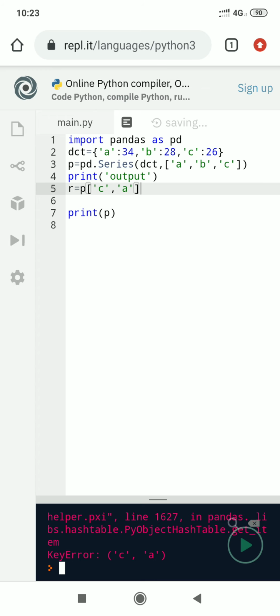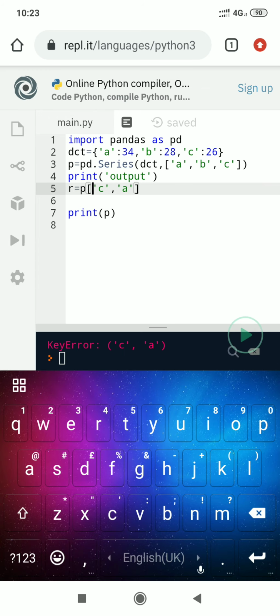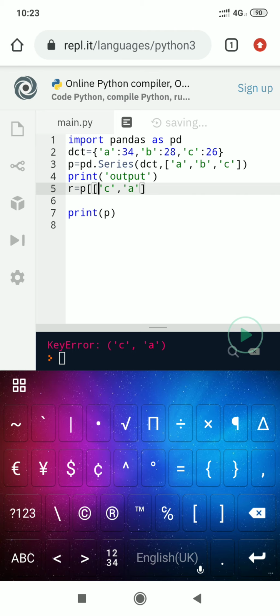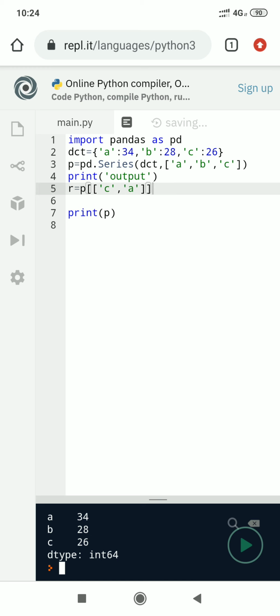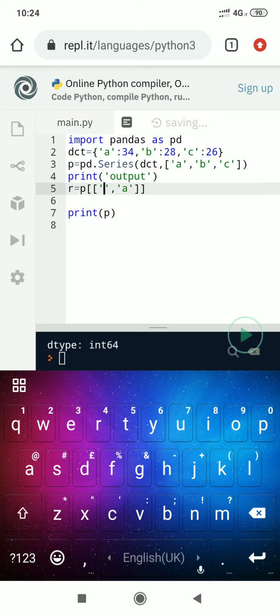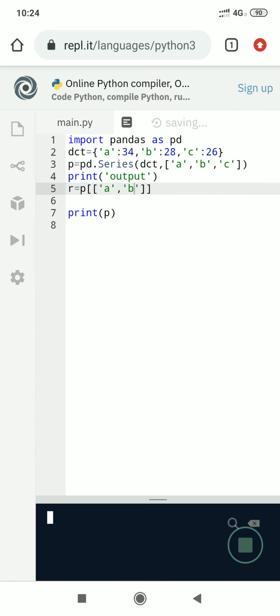Directly we cannot pass. Students, it is this one. Now I mention A, then I mention B. Now I execute the program. ABC again.